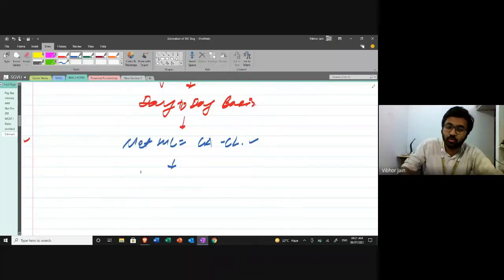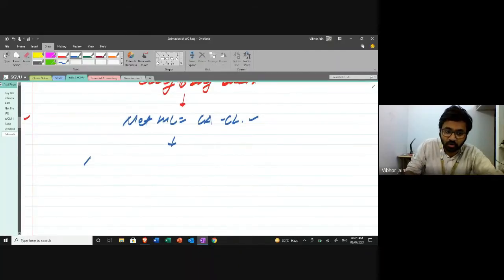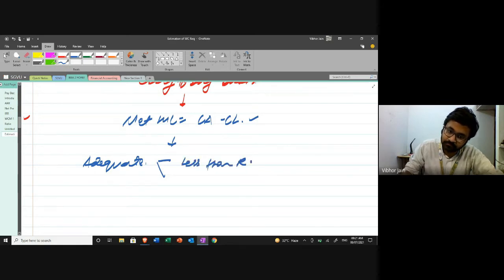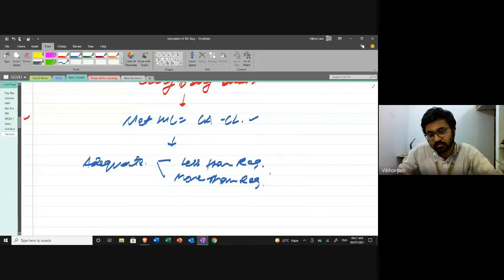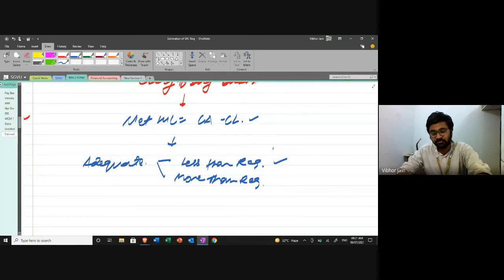In the last class we talked about how the working capital should always be adequate. It should always be adequate. This means it should not be less than required and it should not be more than required. Why should it not be less? Because if you don't have a sufficient amount of cash or funds, there are a few problems that you might have to face.